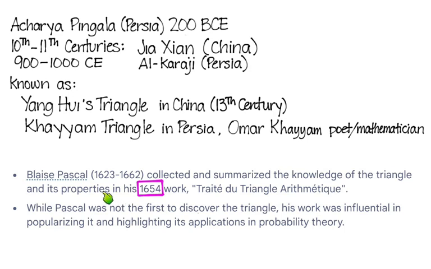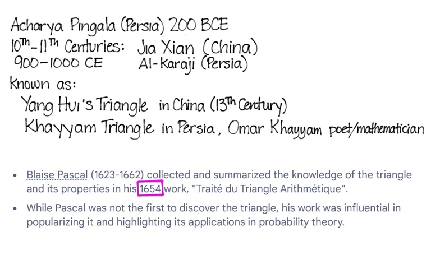So he did not discover this triangle, but what he did do is he was influential in popularizing it. He used it in probability theory, mostly because he and his father both loved to gamble, and using this pattern of numbers was one of the ways you could look at the probability of certain events occurring.